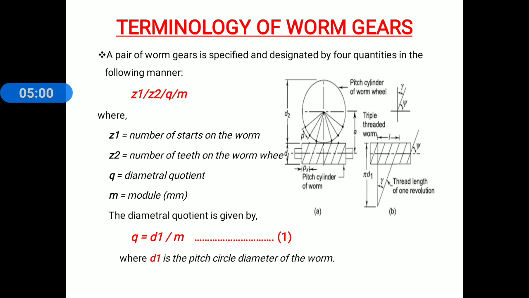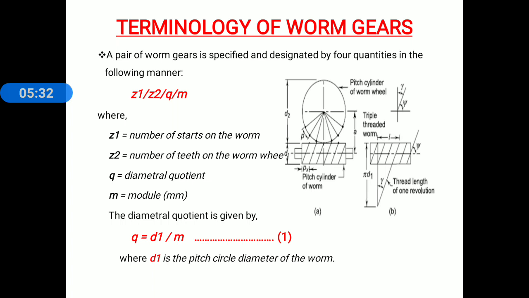Okay, now remember that suffix 1 is used for worm and suffix 2 is used for worm wheel. Worm is threaded screw and worm wheel is toothed wheel or simply gear. Where Z1 is equal to number of starts on the worm, Z2 is number of teeth on a worm wheel, q is diametral quotient, m is module.